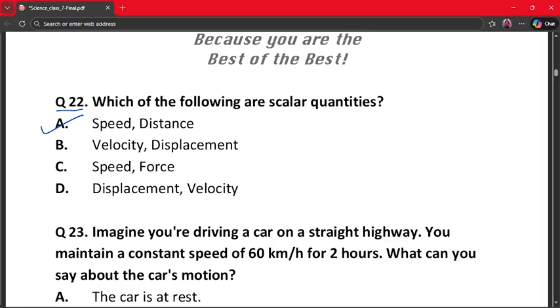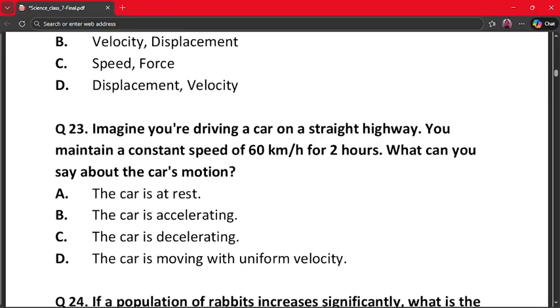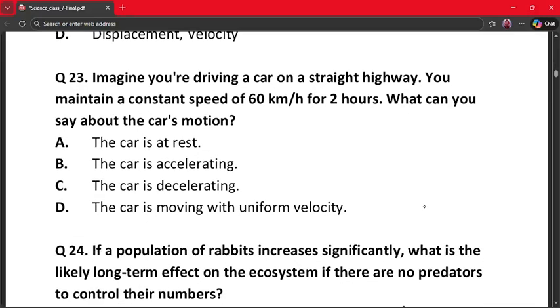and distance also has a magnitude only. Meanwhile, velocity and displacements have direction. So option A, speed and distance, is the correct answer. Our next question is question number 23.